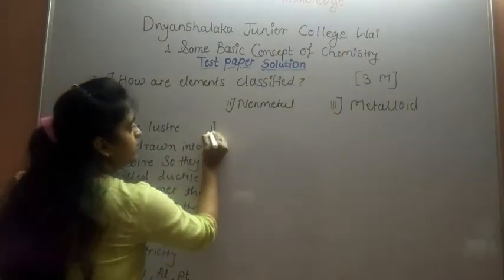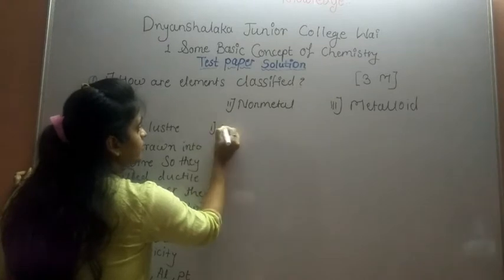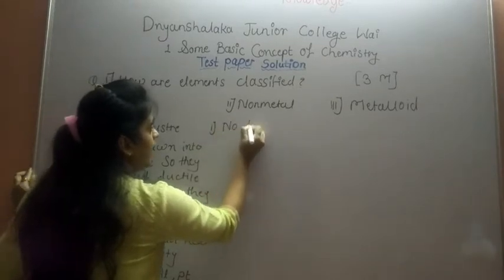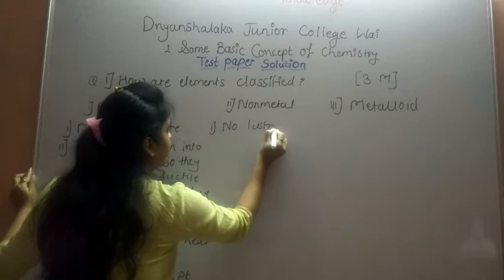Means first property is no luster. Non-metal have no luster.